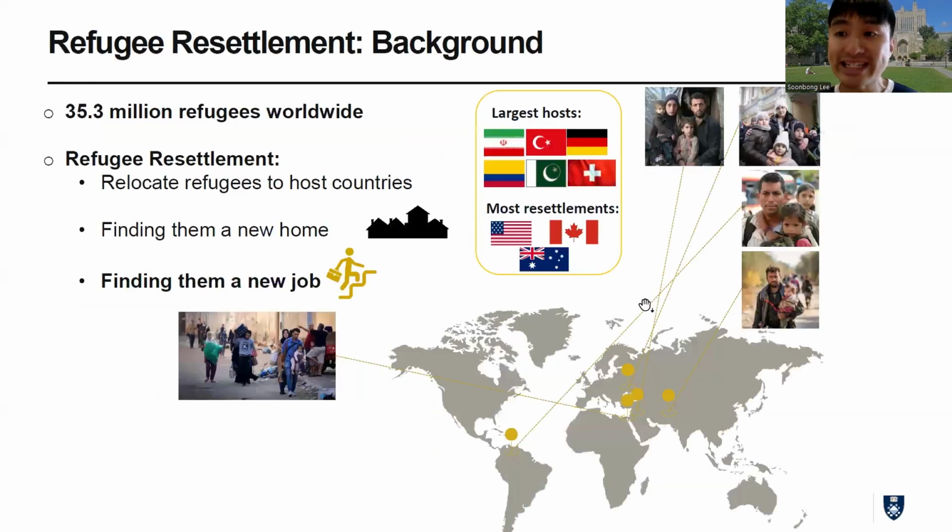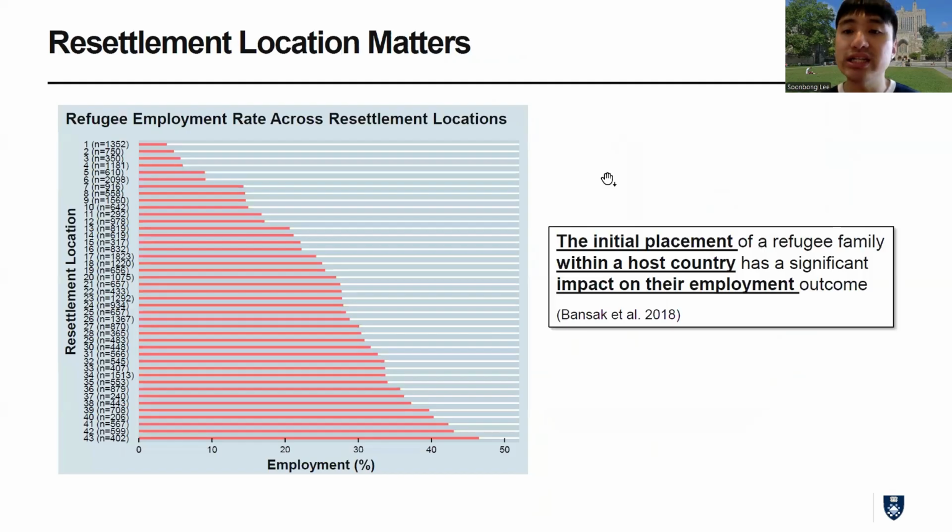Refugee crisis is a pressing global challenge with more than 35 million refugees around the world as of 2023. Refugee resettlement is a durable solution to help these vulnerable populations by relocating them to host countries and helping them find a new home and also new jobs in the new communities. However, the decision making in this resettlement program is very high-stakes. In particular, the initial placement of a refugee family within a host country has a significant impact on their employment outcome.